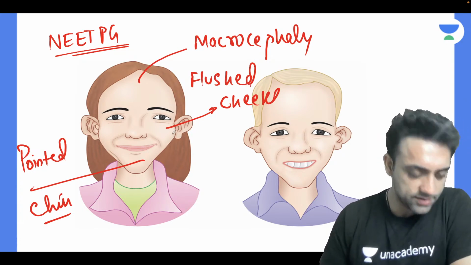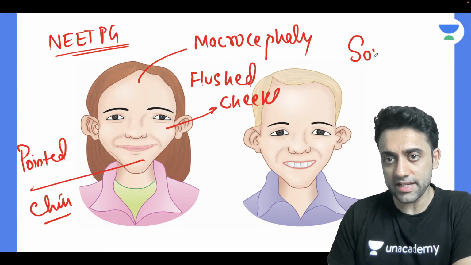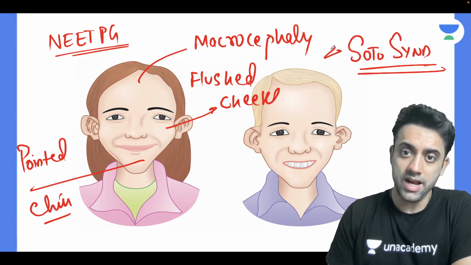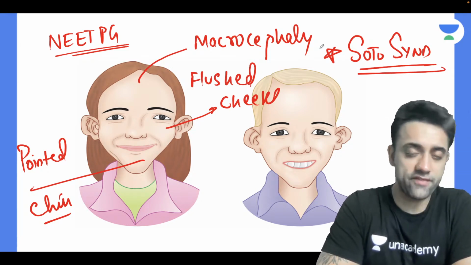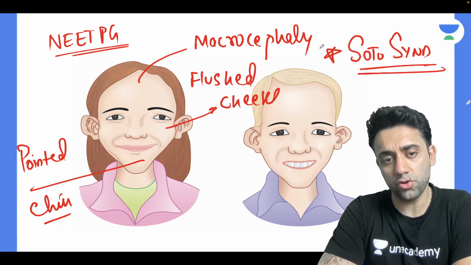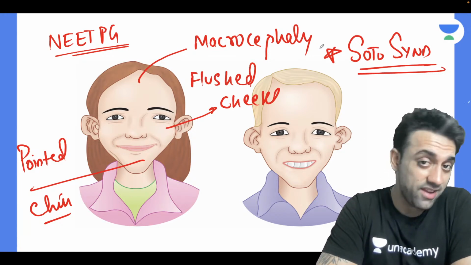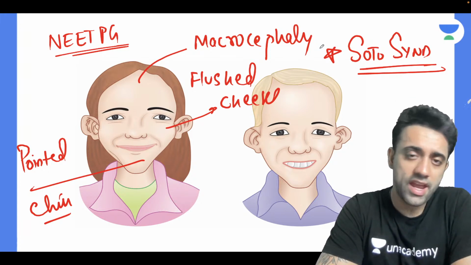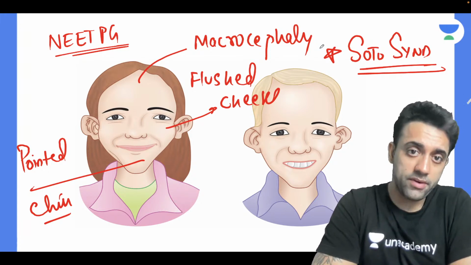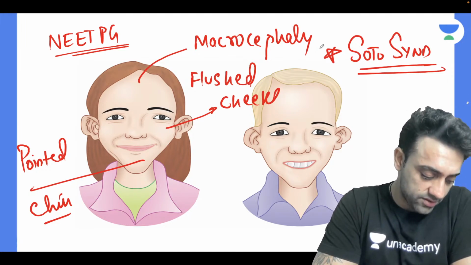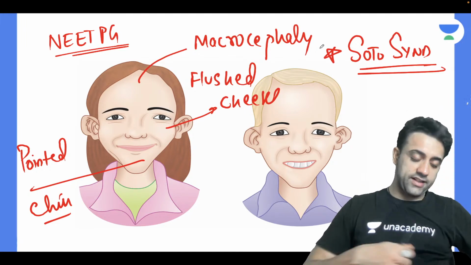And where do you see this problem? Osama Sheikh is very right. You see this problem in Soto's syndrome. I am a NEET PG student, I am planning for FMG also. Could you please tell me what other points I should remember of Soto's syndrome? Any one more point other than macrocephaly, flushed cheeks and pointed chin? What do you think, Swaraj, Shagufta Praveen, Shubhangi Kaushik, Osama Vaidahi?